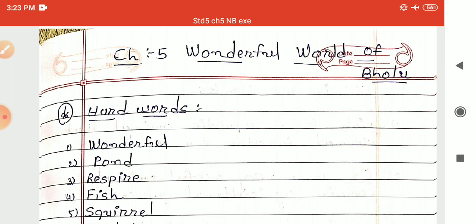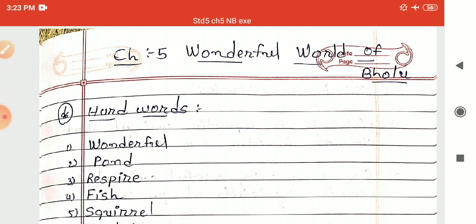Then we classified the animals into 4 categories, that is terrestrial animals, aquatic animals, avian animals and amphibian animals. Then we classified the different things or objects which are useful in our daily life on the basis of the source of those objects, whether we are getting them from plants or from animals.